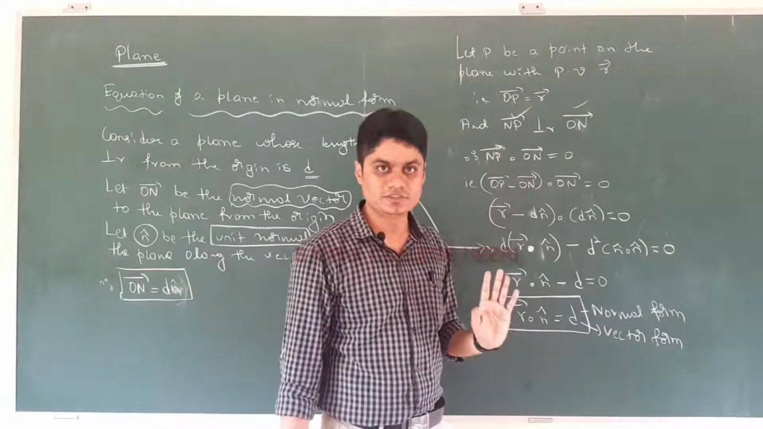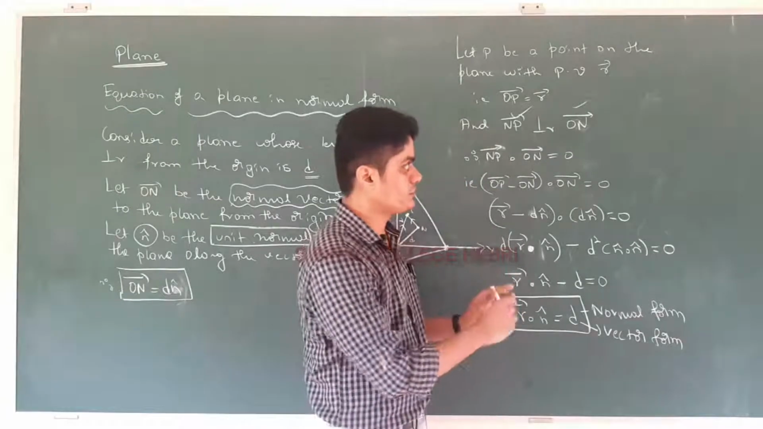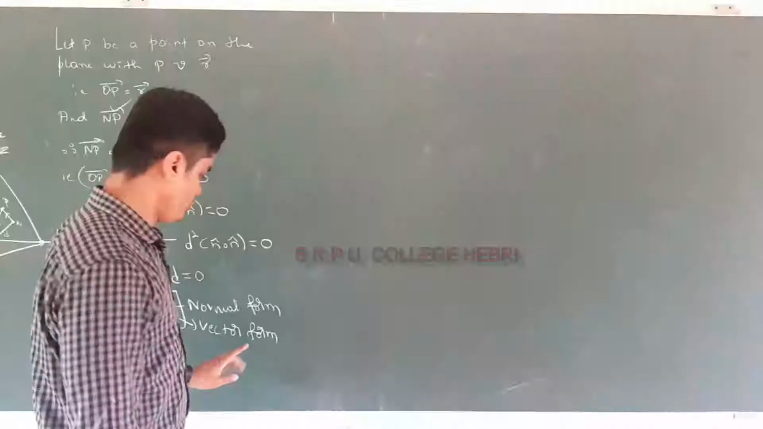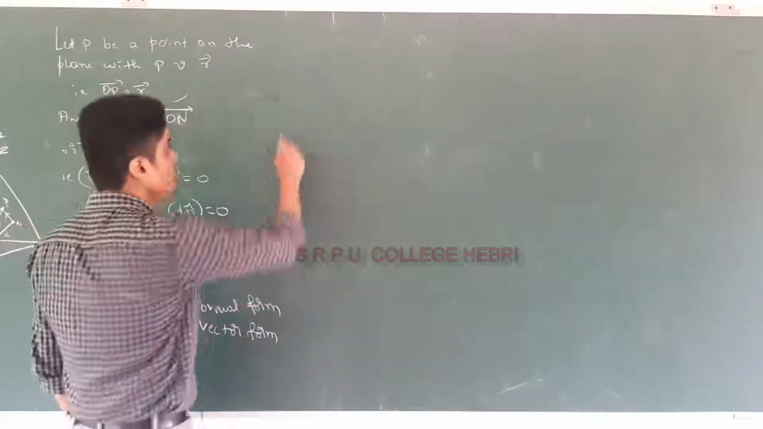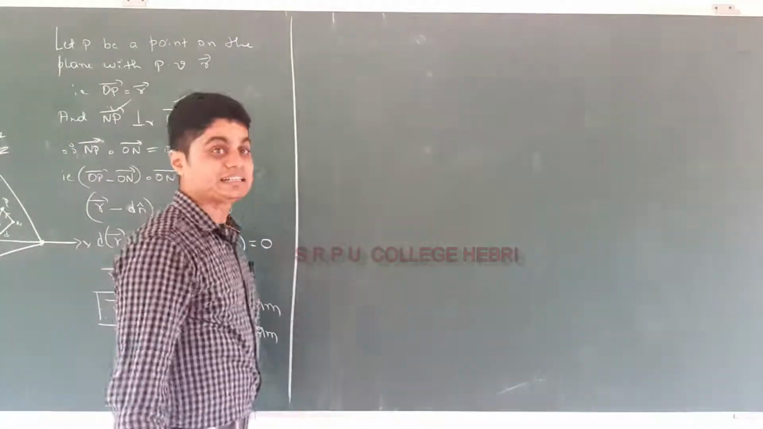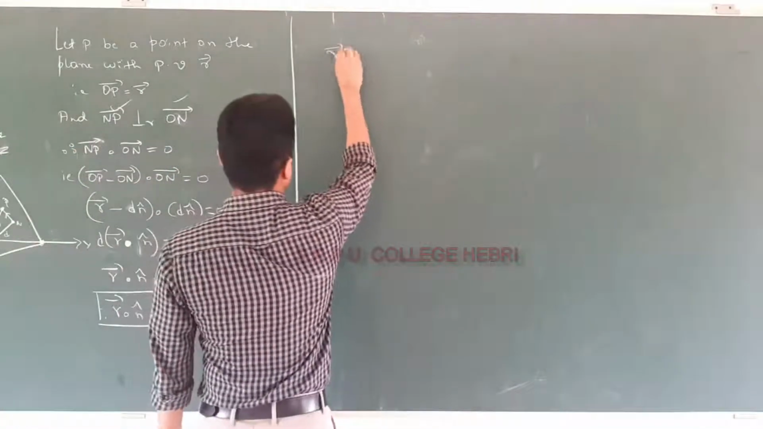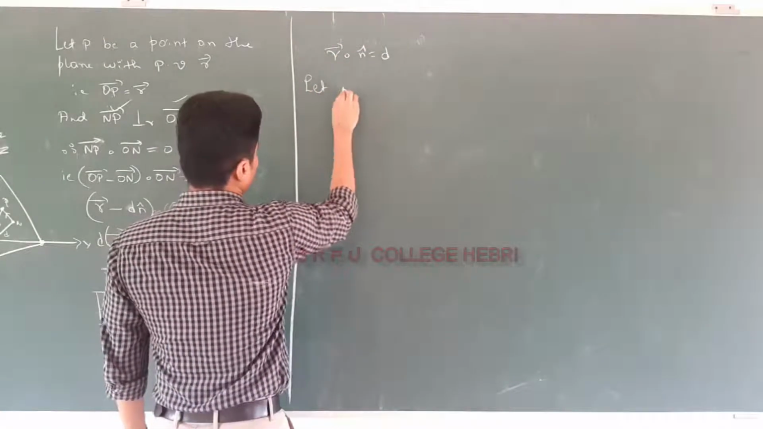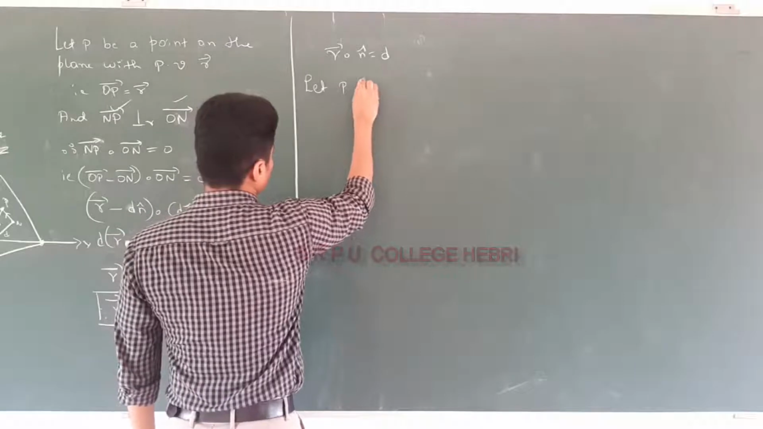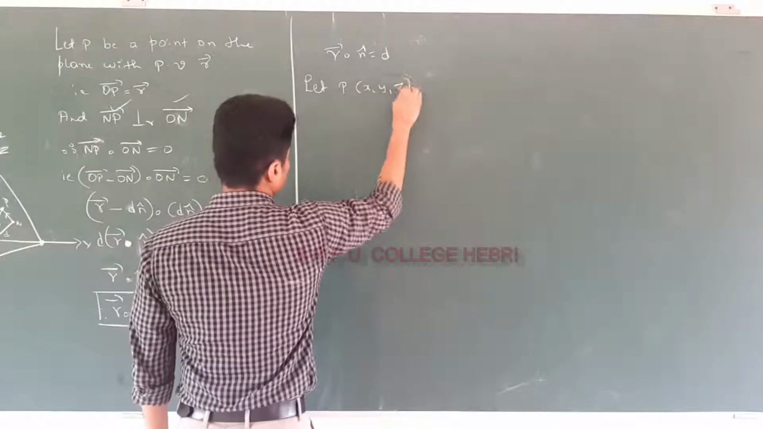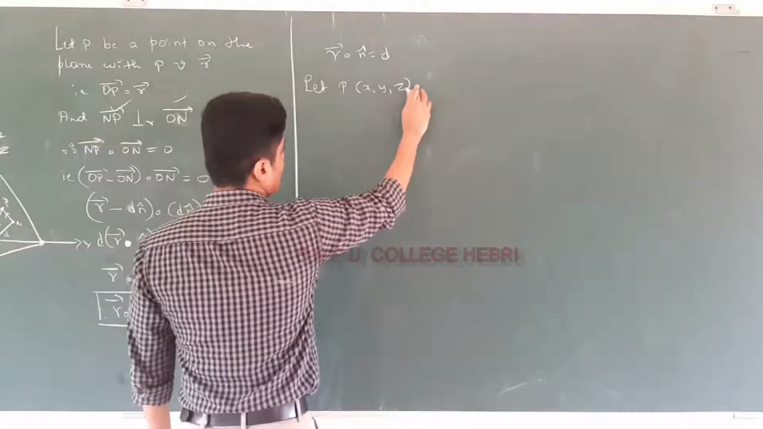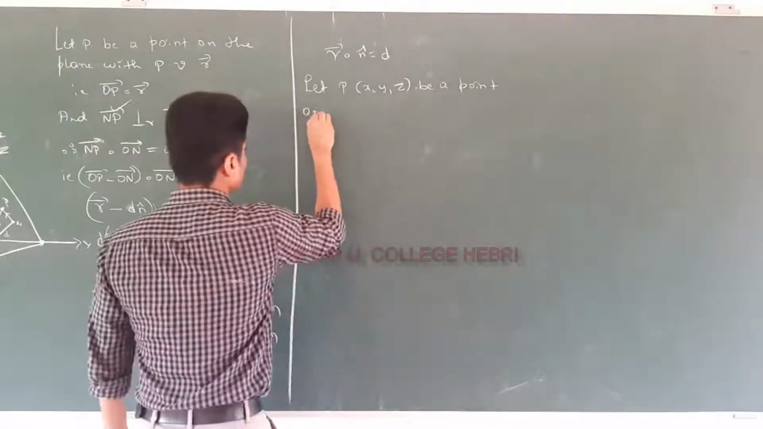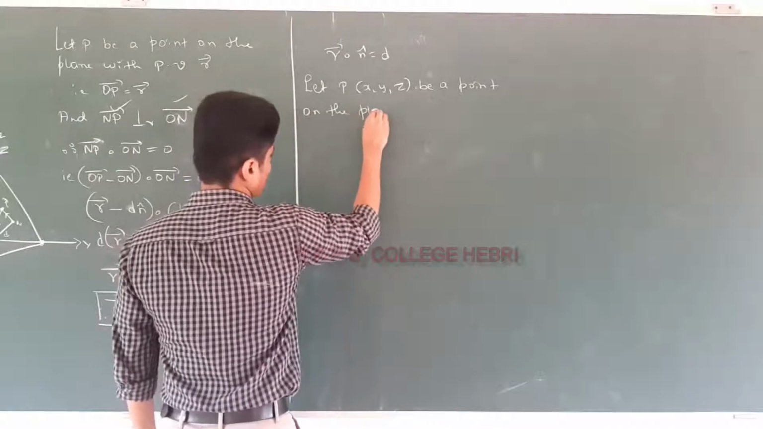Okay, so now I am going to show you how to get the Cartesian form of the equation of the plane. Hope you understand how we got the vector form. Now I will show you how to get the Cartesian form. So just now what we got, vector r dot vector n cap equal to d. Okay, so let me take P as x comma y comma z be a point on the plane.